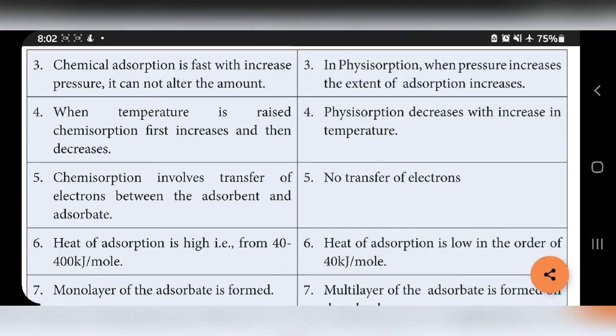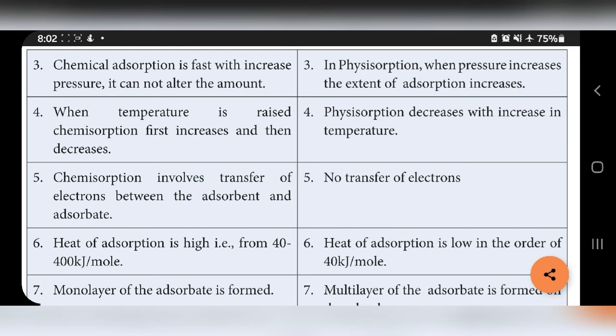Third point, chemical adsorption is fast with the increase in pressure. If you increase the pressure, chemical adsorption takes place fast. It cannot alter the amount, the same amount only, but it takes place earlier.